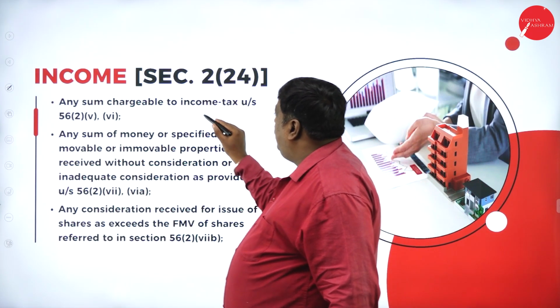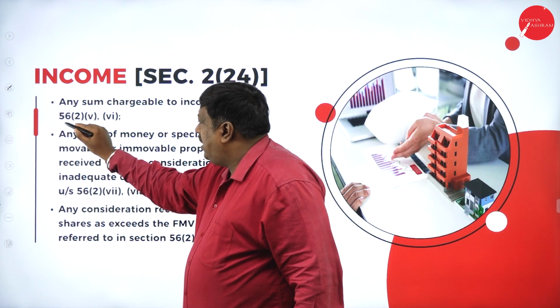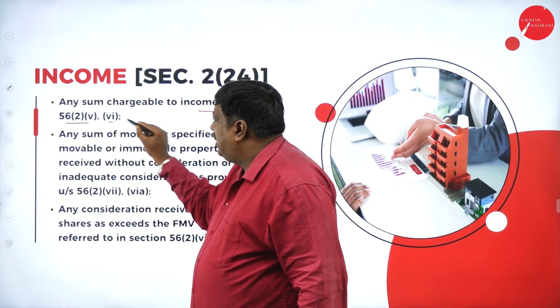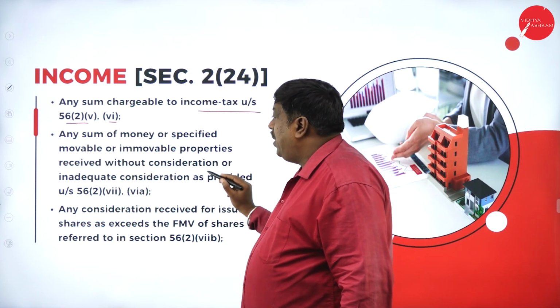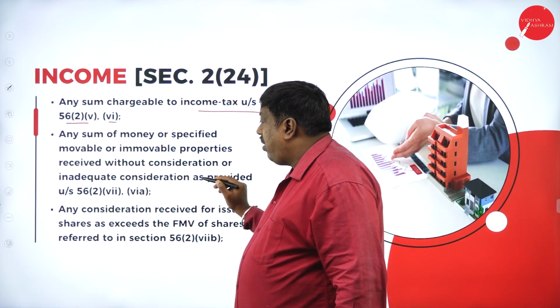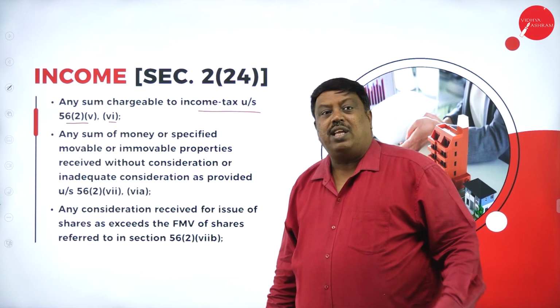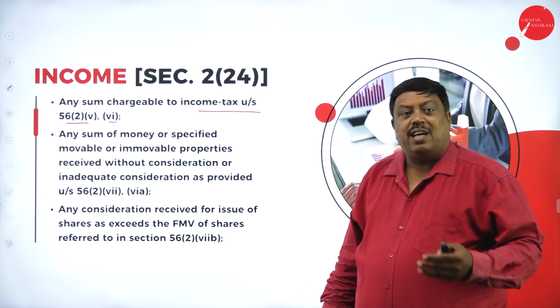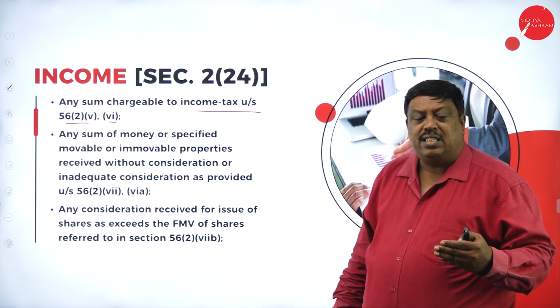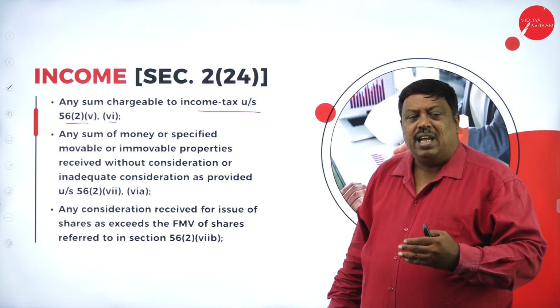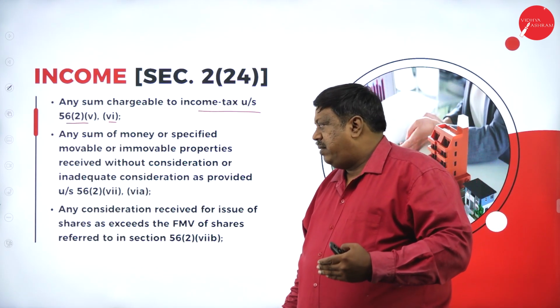Any sum chargeable to income tax under section 56(2) subclause 5 and subclause 6: any sum of money or specified movable or immovable properties received without any consideration. They're saying that when I am not giving any amount for receiving such a movable or immovable asset, it is treated as income and it is taxable in my hands.